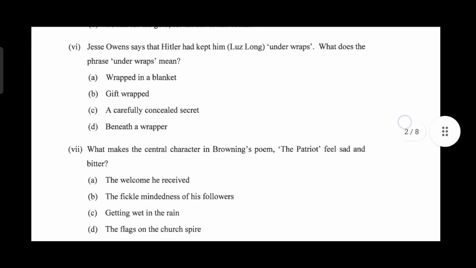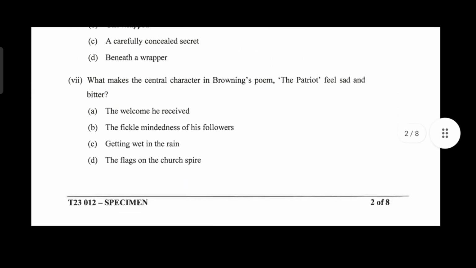Analyze, eliminate and choose. What makes the central character in Browning's poem The Patriot feel sad and bitter? The welcome he received, the fickle-mindedness of his followers, getting wet in the rain, the flags on the church spire. The right answer is option B, the fickle-mindedness of the followers.